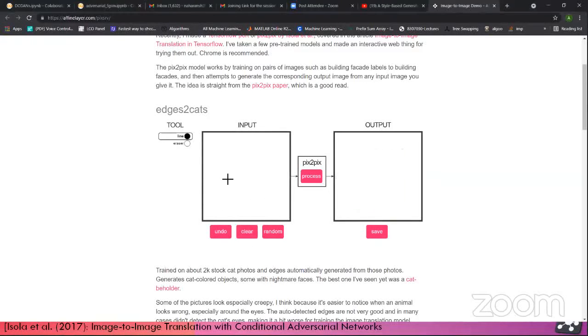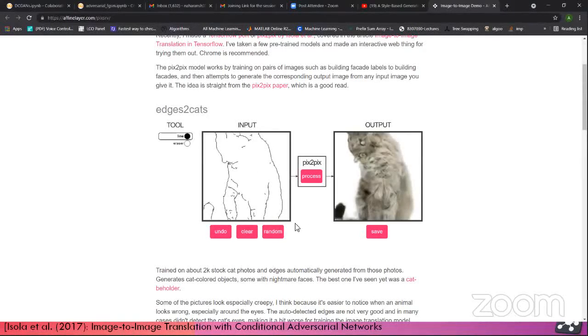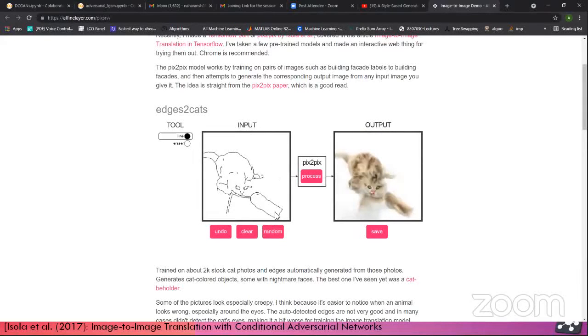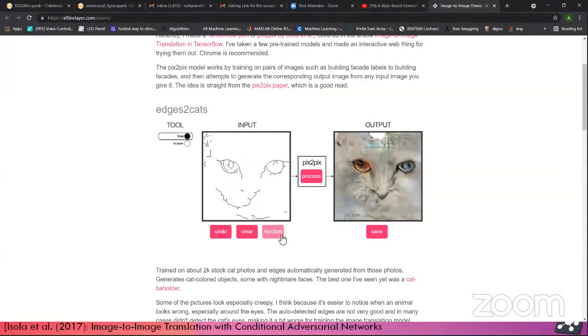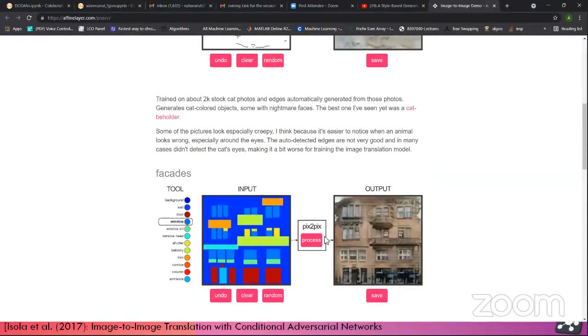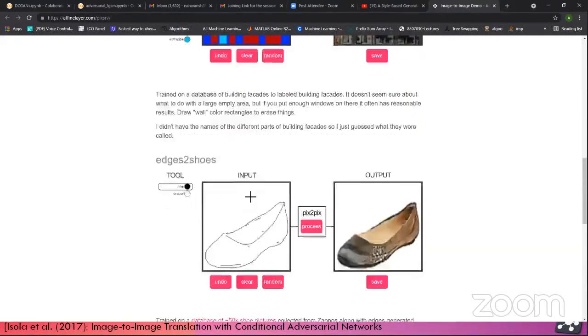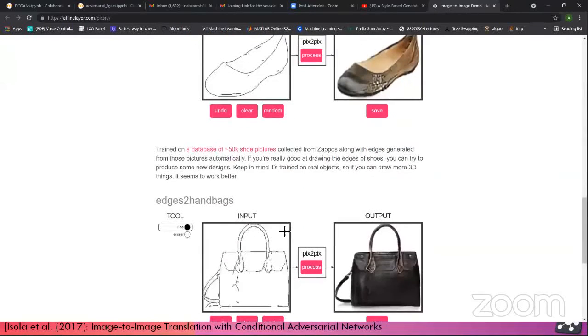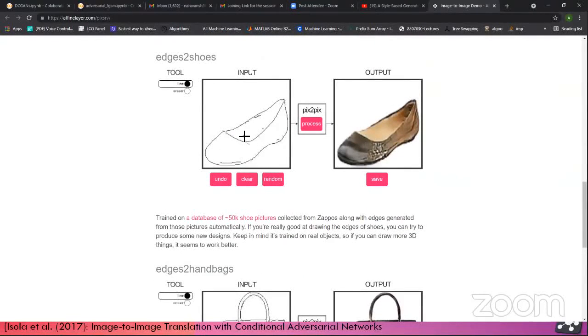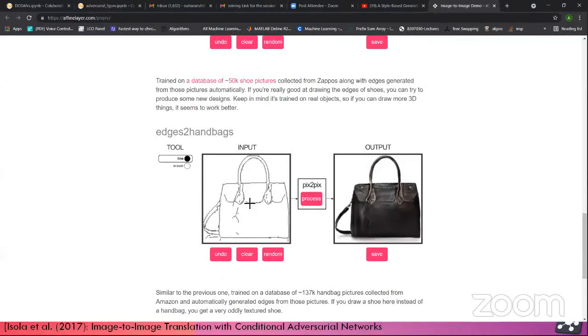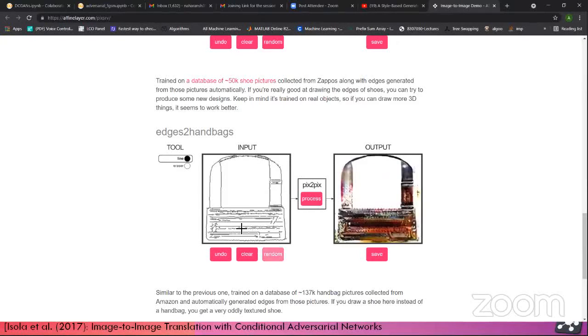Okay, so let's clear and let's try. Although I'm not a good drawing person, let's see what we got. These are the random ones it gives, and this kind of image we got, and you give this kind of thing and you will get this edge to cats. You need to train for a specific data set, and then it will create the thing from the edges to the real output.